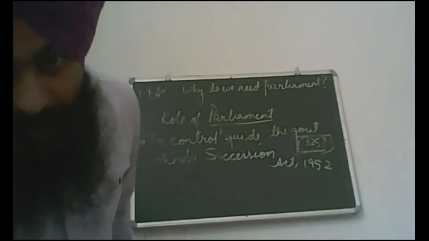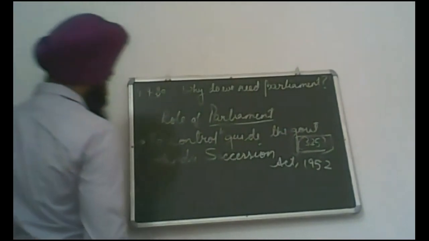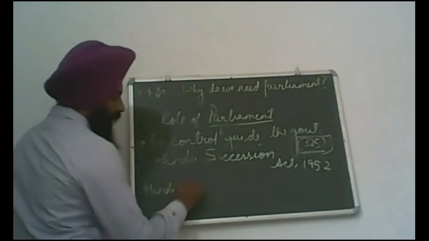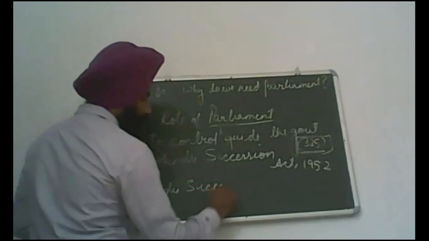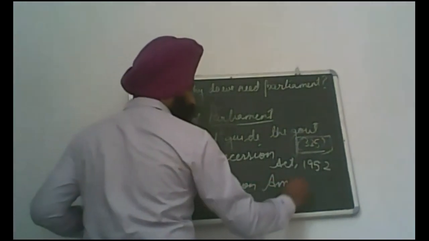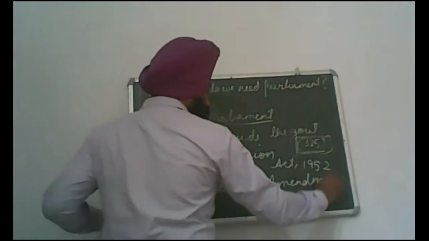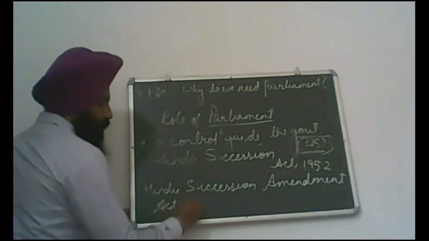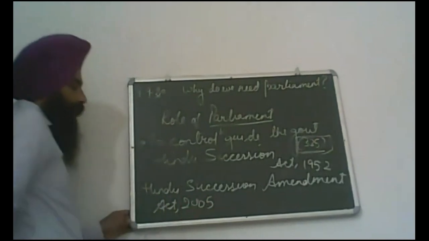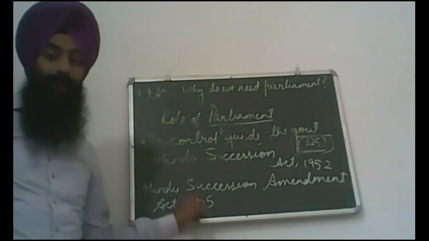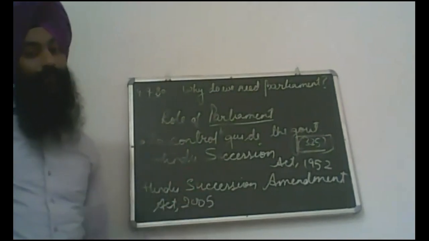But with the changes in society, a newer law was enacted, the Hindu Succession Amendment Act of 2005, which states that now girls can also take a share in their parental property.